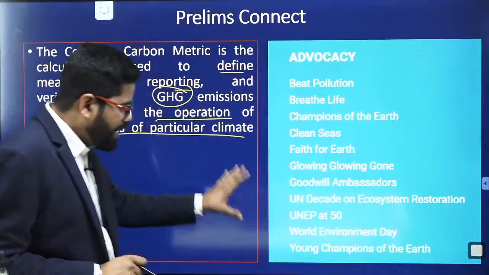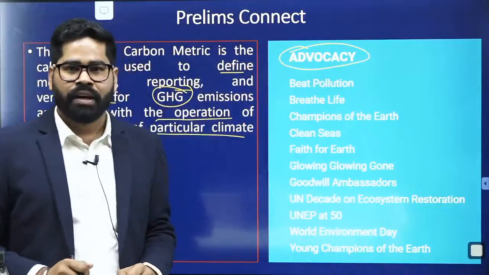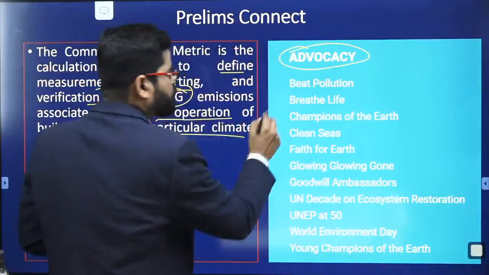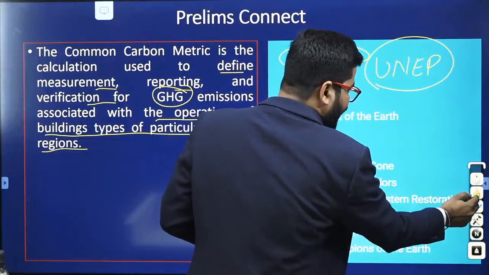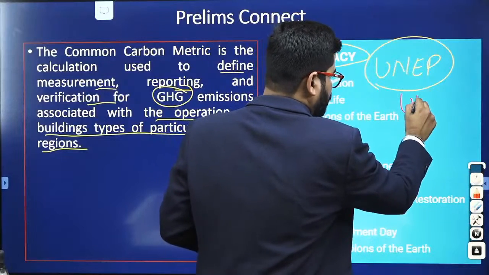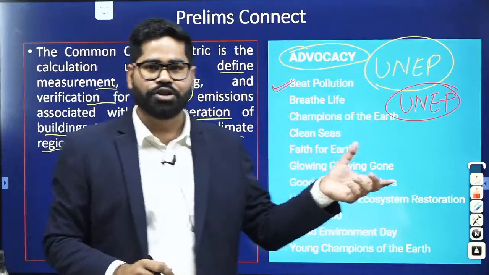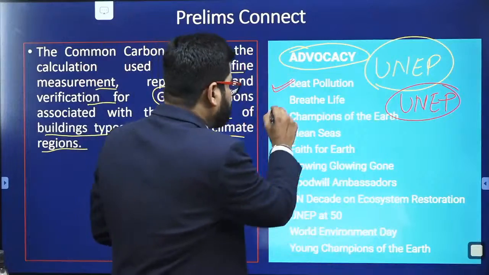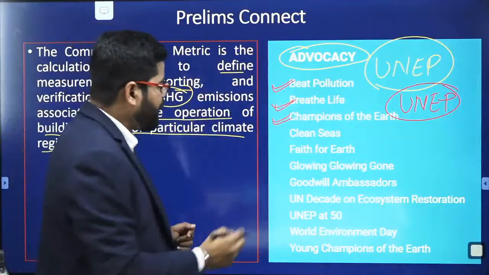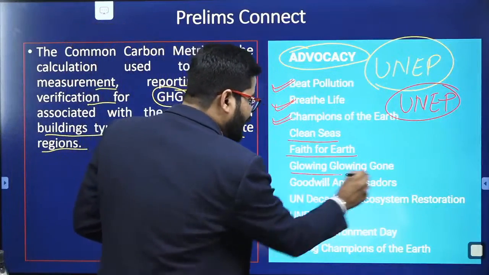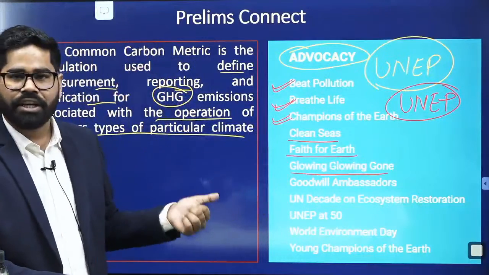And see, I have given you a certain list of things which have been advocated by the United Nations Environment Program. If you visit the website of the United Nations Environment Program, UNEP, you will find the mention of these things. They have mentioned things like the Beat Plastic Pollution campaign. Breathe Life is also a campaign by them. Champions of the Earth is there, an award is given. Then Clean Seas, Faith for Earth, Glowing Gone, Goodwill Ambassadors, UN Decade on Ecosystem Restoration.